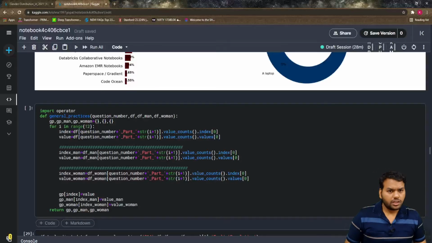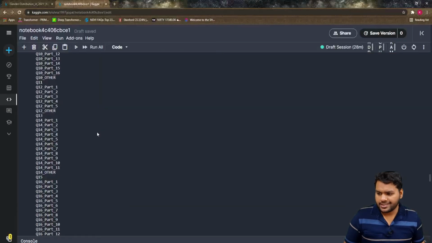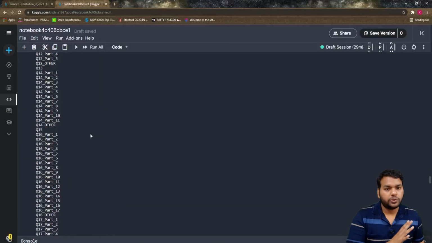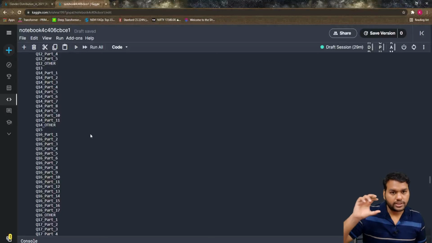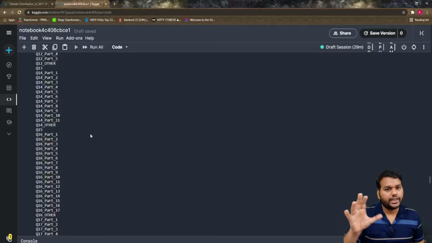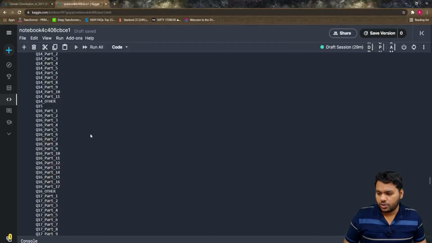So we're going to write just simple 3-4 lines. I'm going to use a list here. What I'm going to do is find the length of question number 14 parts, say question number 14 part 1 to question number 14 other. What is that length? That is 12, and then I exclude the other, so 12 minus 1 is 11.